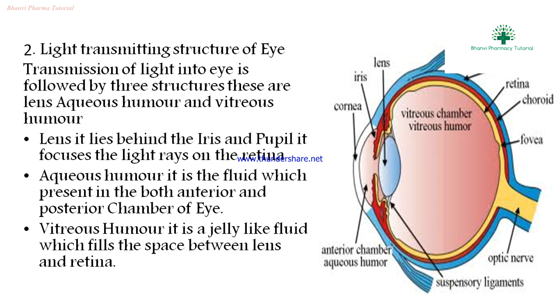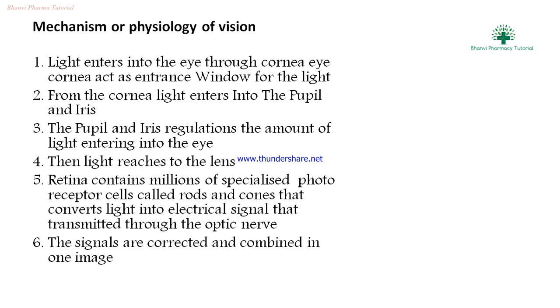The aqueous humor is the fluid present in both the anterior and posterior chambers of the eye. It is situated in the anterior and posterior area of the eye chamber. Vitreous humor is a jelly-like fluid which fills the space between the lens and the retina.